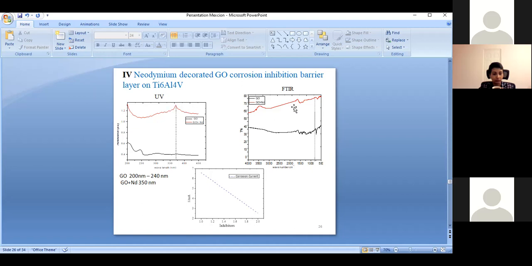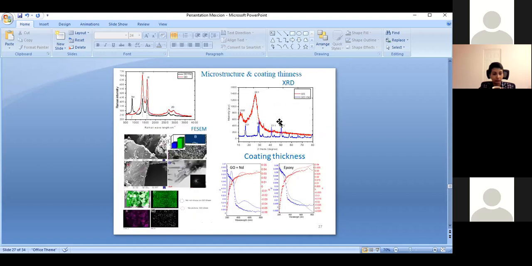Then in the FTIR we also confirm that after functionalization the oxygen peak disappears, due to the neodymium interacting with the oxygen molecules. Then we confirm a new peak appears around 600. The neodymium is present on the graphene oxide surface. Then we further confirm with XRD. In the XRD we see the phases appear for neodymium phases.